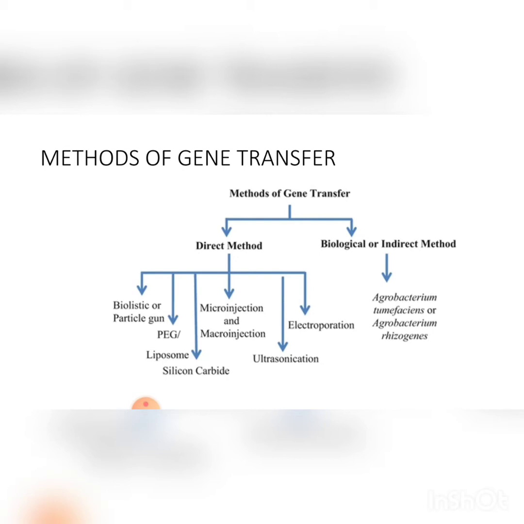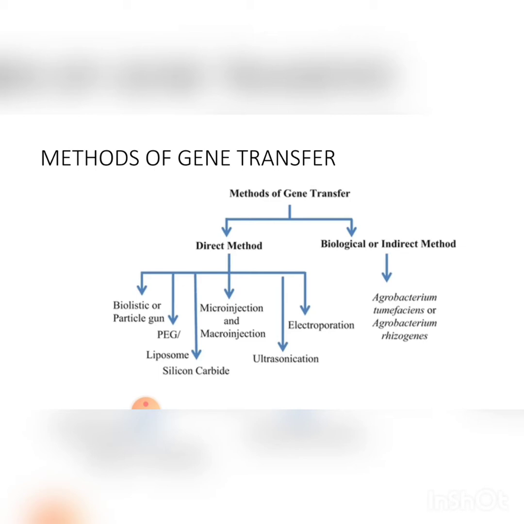Next is the silicon carbide fibers or whisker method. These fibers have high tensile strength. Plant cells are mixed with these fibers and vortexing is done. Silicon carbide fibers penetrate the cell wall and plasma membrane and create a passage for DNA entry. Next is the PEG method. In the PEG method, a gene is inserted into a plant with the help of a chemical, polyethylene glycol.